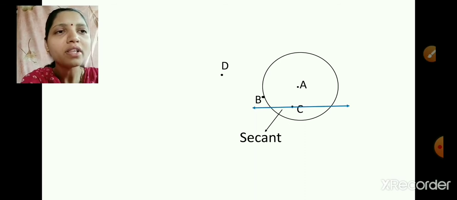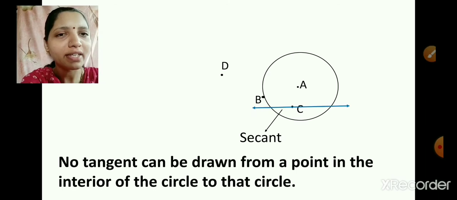So this line will be a secant. So we can say that no tangents can be drawn from a point in the interior of the circle to that circle. So here we cannot draw any tangent from the point in the interior of the circle.